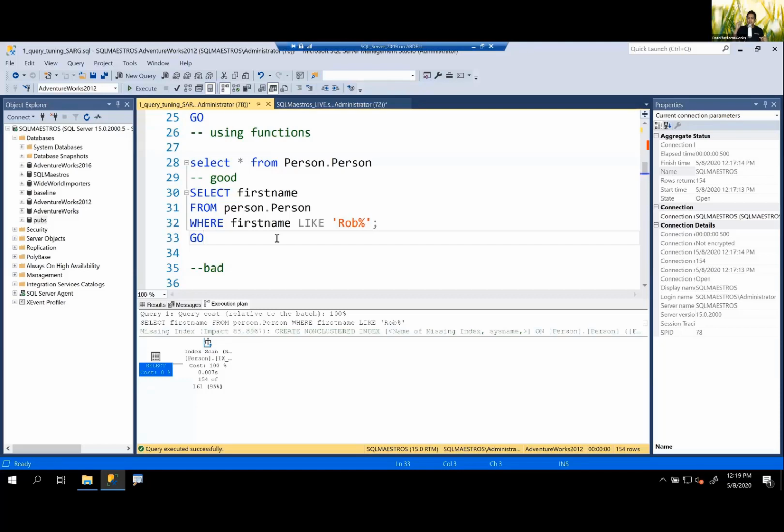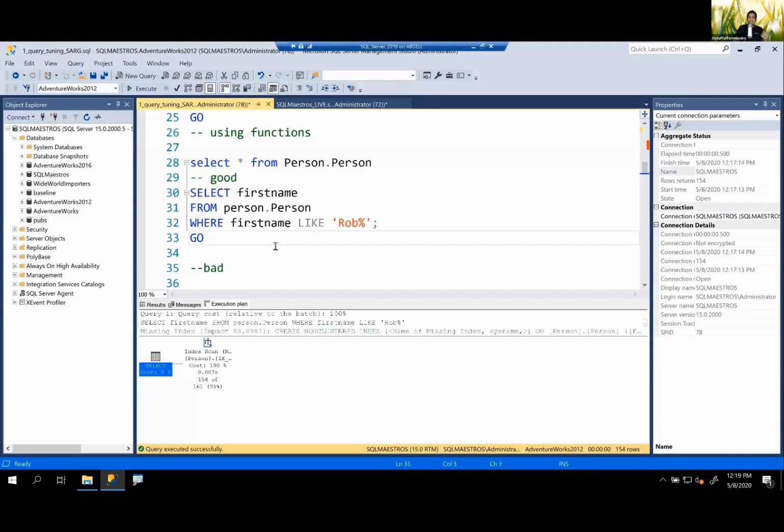Do you think it makes cost sense to seek one record, do a bookmark lookup, and do this operation 500,000 times? That's going to be very, very expensive. SQL Server will think, no, this is not the right thing to do. Rather than doing a lookup 500,000 times with all this seeking, let me just go to the base table, do a scan and get all the data out. That's going to be faster. So this is seeking versus scanning.